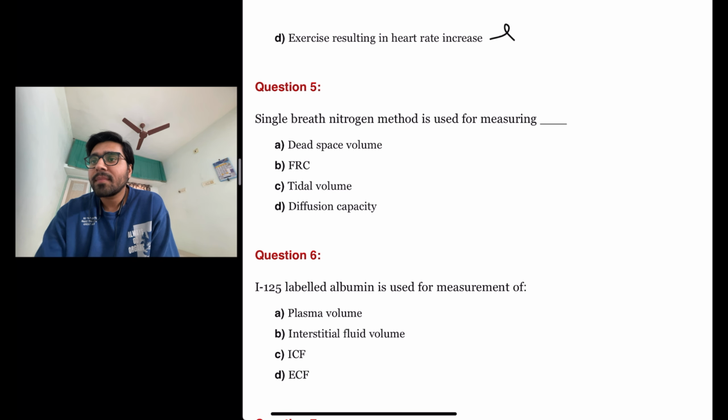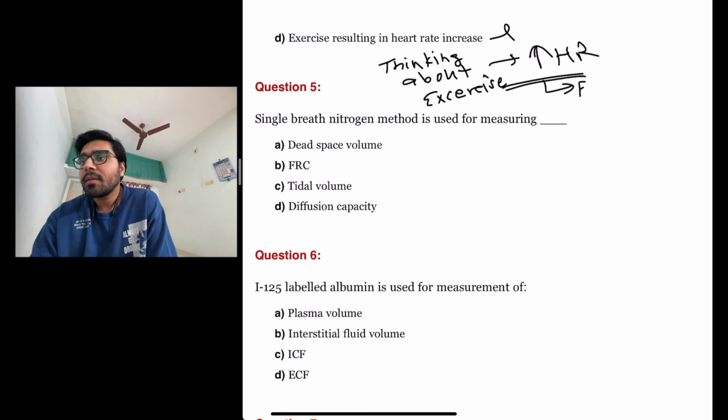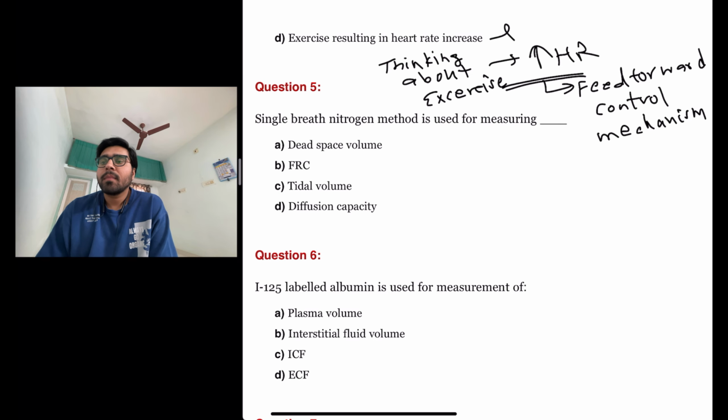This one is wrong because thinking about exercise, which results in increase in heart rate, is an example of feed forward control mechanism. But exercise resulting in heart rate increase is a type of stimulus that is causing the heart rate increase. So that is not a feed forward control mechanism. So the answer here is D.